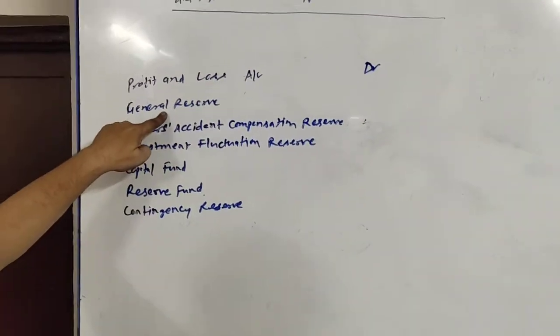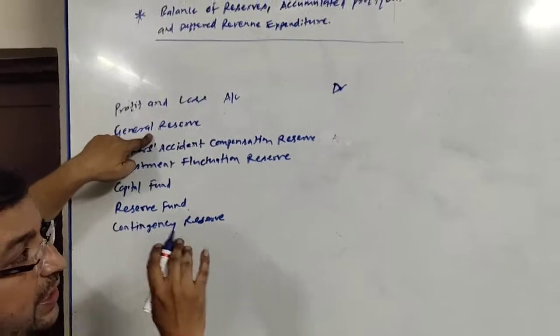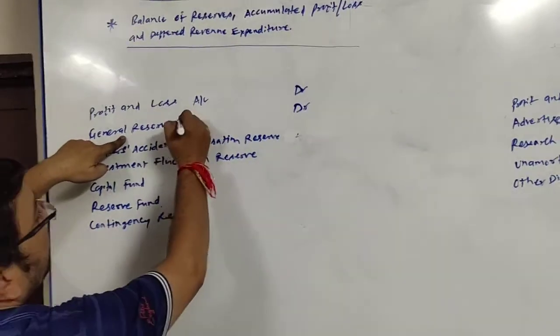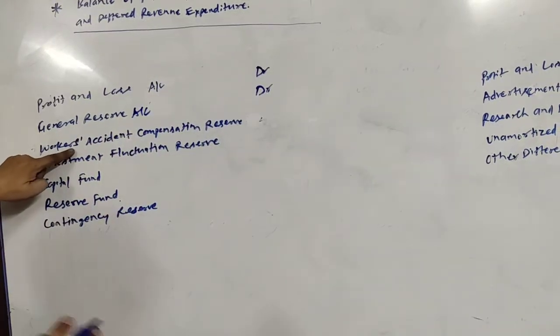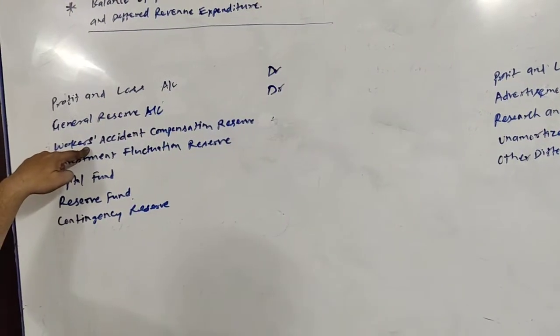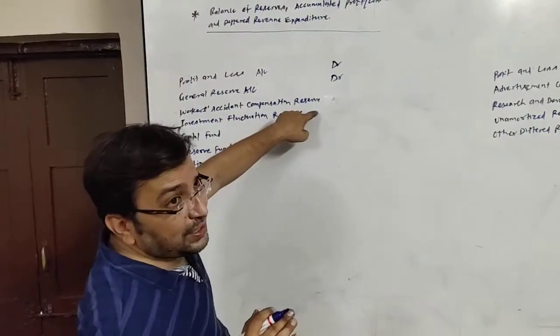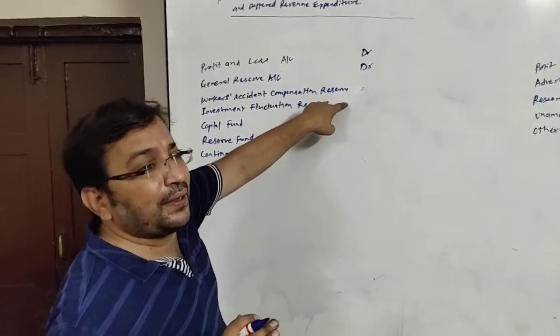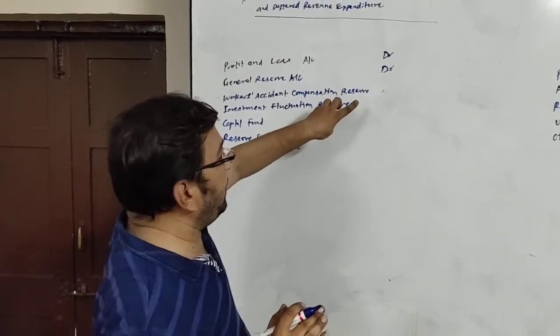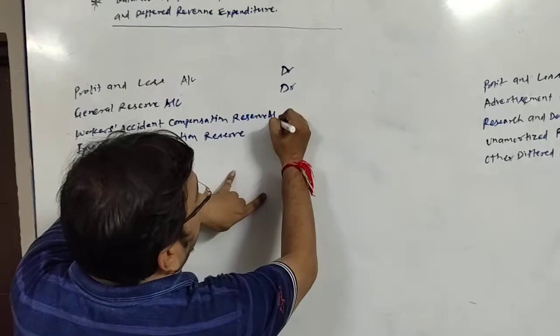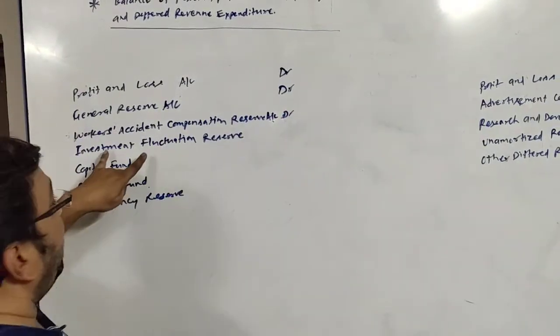Now if there is any general reserve, it is also created out of profit, so general reserve account, debit. If there is any workers accident compensation reserve, sometimes they write it as fund, same thing, workers accident compensation reserve, that will also be debited.